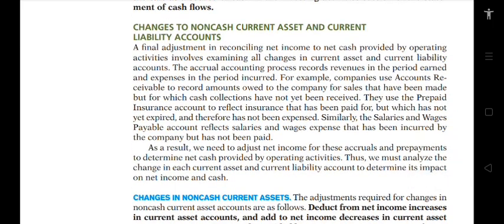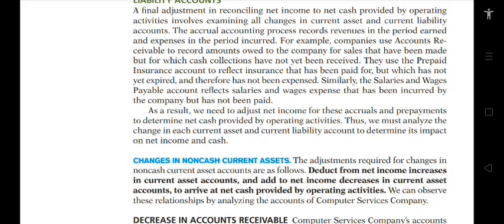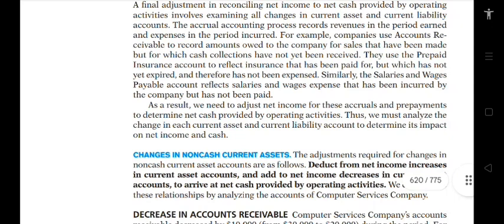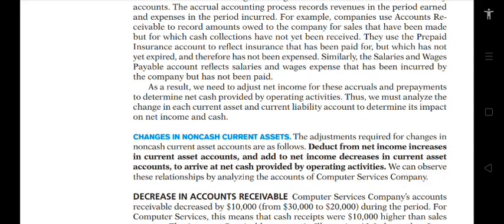Changes to non-cash current asset and current liability accounts. A final adjustment in reconciling net income to net cash provided by operating activities involves examining all changes in current asset and current liability accounts. The accrual accounting process records revenues in the period earned and expenses in the period incurred. For example, companies use accounts receivable to record amounts owed to the company for sales that have been made but for which cash collections have not yet been received.